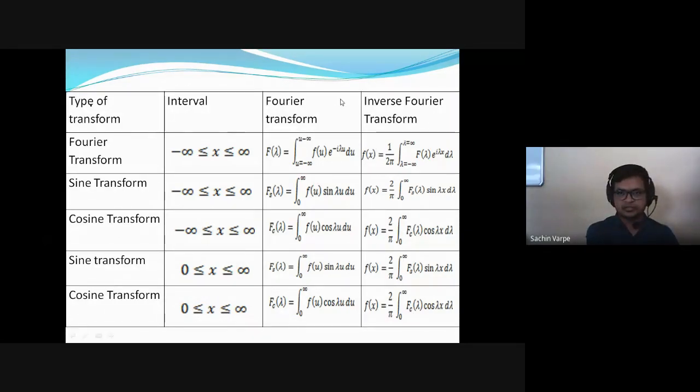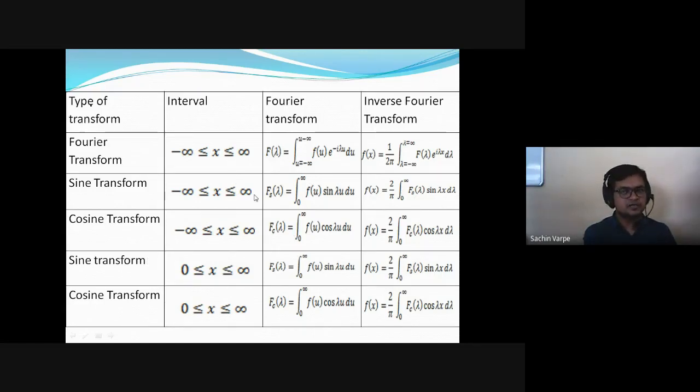So this is the table of formulas. Here is the type of formula, here the interval, here the transform, and its inverse transform. Inverse transform is nothing but, as I told you, the integral representation. That is the value of small f of x. So always remember, the Fourier transform is the value of the function of lambda, f of lambda, and the Fourier integral is the value of small f of x.